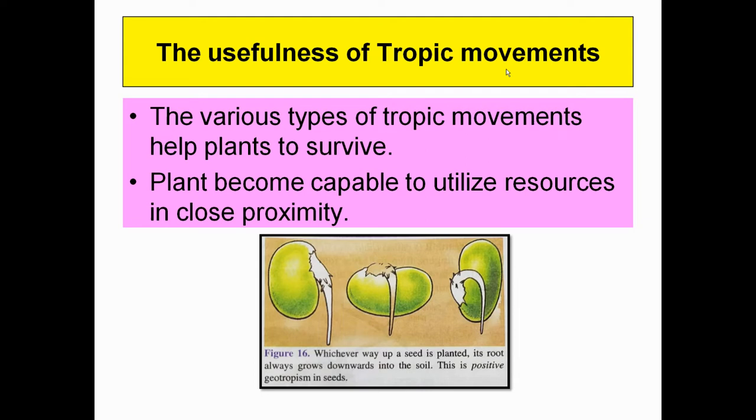This is one of the important diagrams. You can observe that if you place a seed in any of the directions, the root will always grow downward. That is positive geotropism, and this positive geotropism is very, very important because it's ultimately going to fetch all of the nutrients in the surrounding medium and lead to the holistic growth of the plant. This is quite essential, and that itself explains the usefulness of the tropic movement.